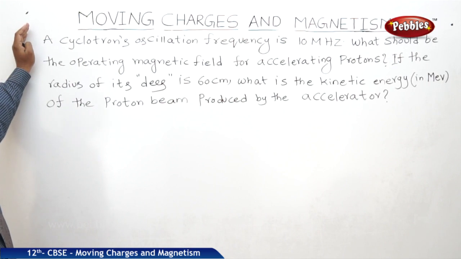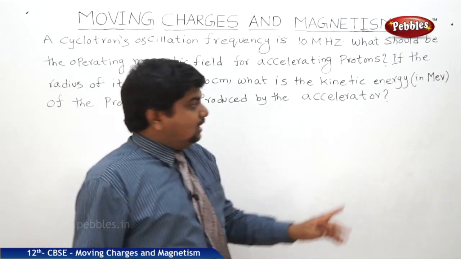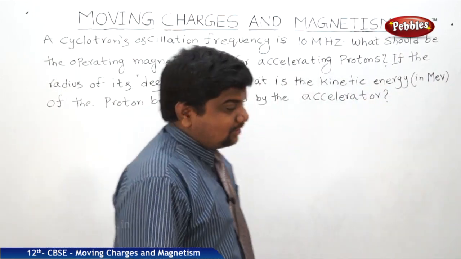A cyclotron's oscillation frequency is 10 MHz. What would be the operating magnetic field for accelerating protons? If the radius of its disk is 60 centimeters, what is the kinetic energy of the proton beam produced by the accelerator? And we should find out the kinetic energy in mega electron volts, not in electron volts or joules.